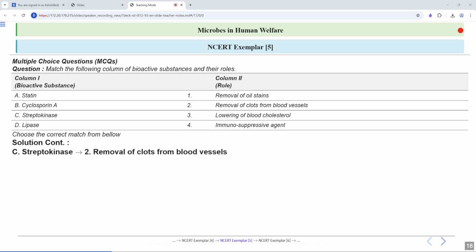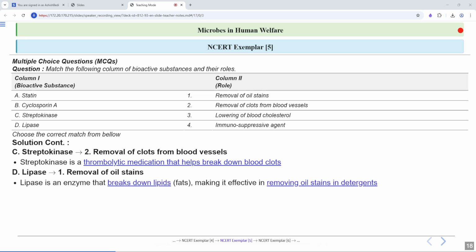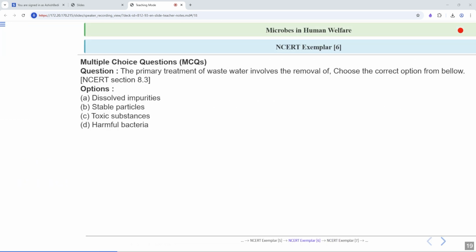Now, streptokinase, this is used for the removal of clots from the blood vessels. So streptokinase is a thrombolytic medication that helps break down the blood clots, and lipase, this helps in the removal of the oil stain. So lipase is an enzyme that breaks down lipids, which are fats, making it effective in removing oil stain in the detergents.